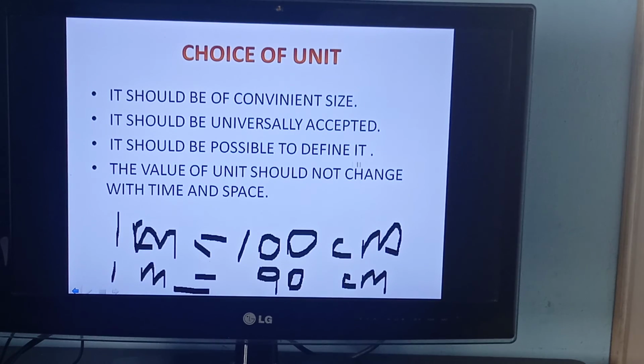It should be possible to define it. The value of the unit should not change with time and place. It should be constant. Then only the marketing, everything will go on perfectly.